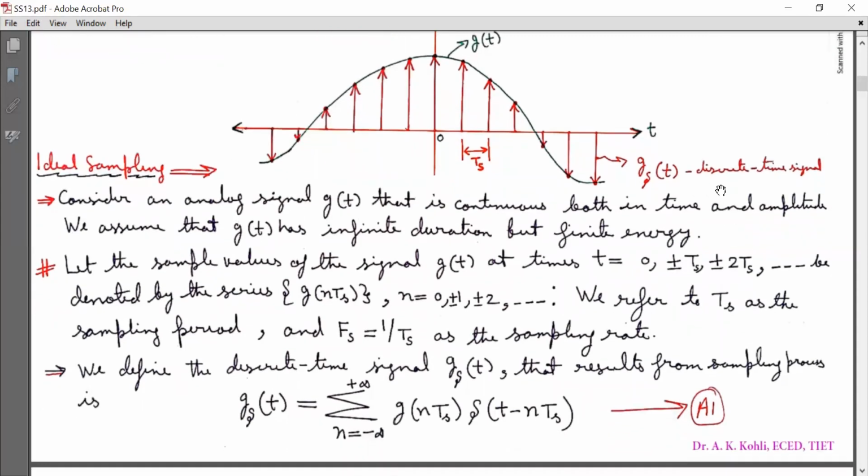Now, based on this discrete time signal plotted in the graph g_delta(t), we define the discrete time signal g_delta(t) that results from the sampling process as g_delta(t) equal to summation n running from minus infinity to infinity, g(nTs) into delta(t minus nTs). Mark it as equation A1.